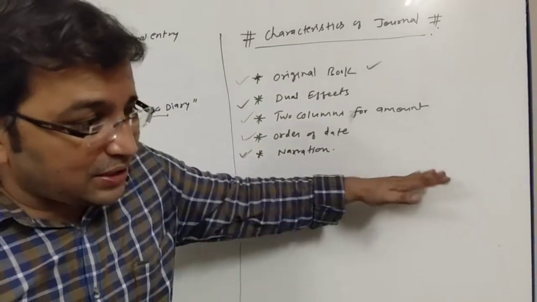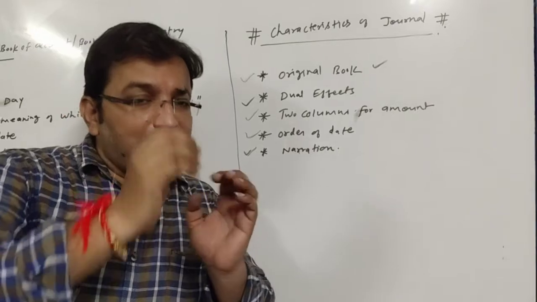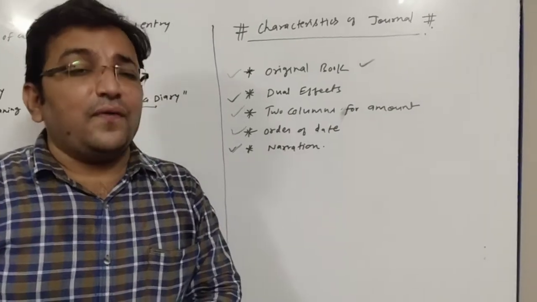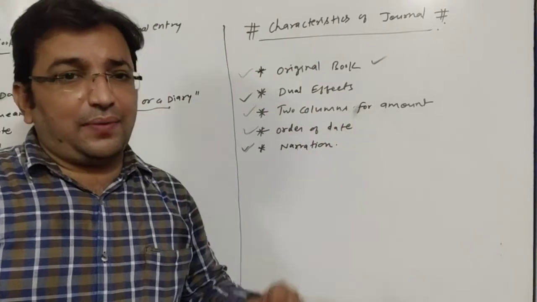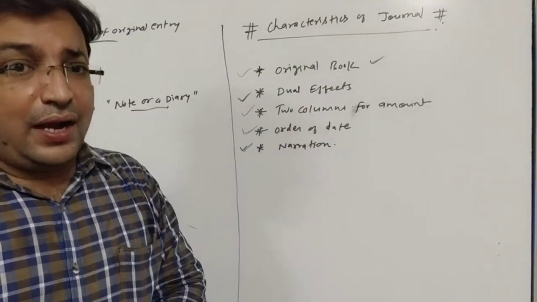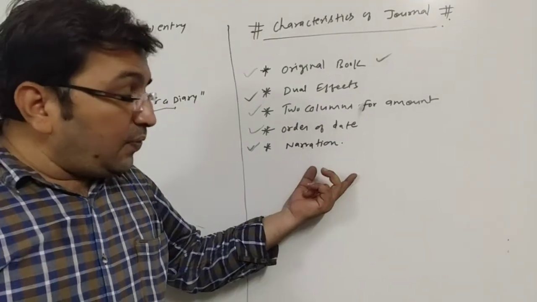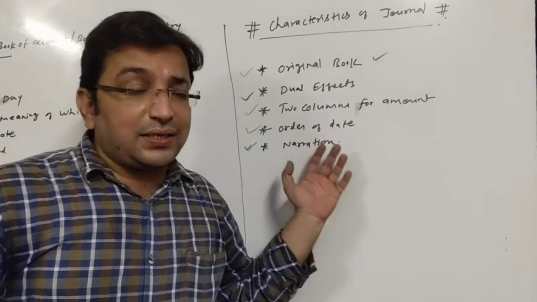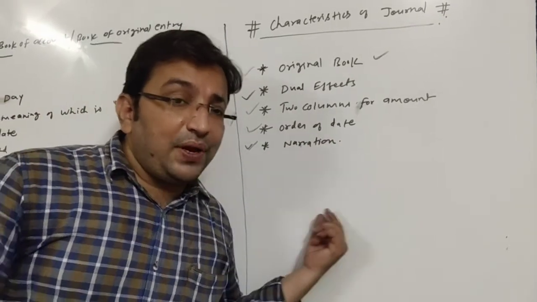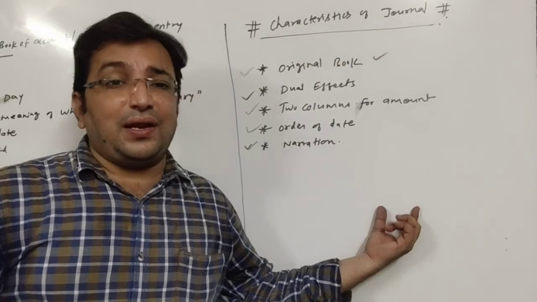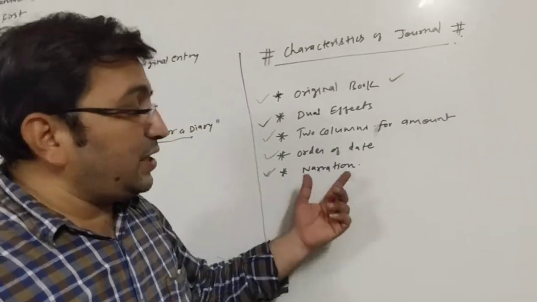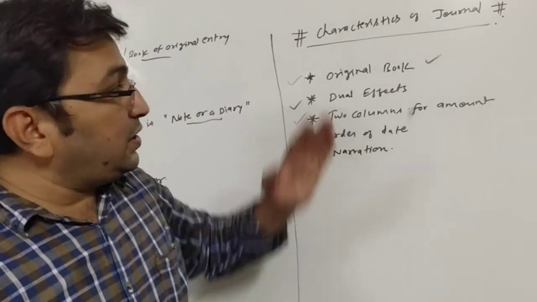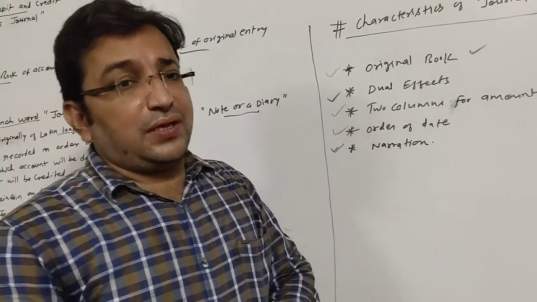After recording the transaction in journal, a brief explanation is written about the transaction. The account is debited, the account is credited. If you want to confirm whether the transaction is correctly recorded or not, a brief explanation of the transaction is given, and that is known as narration. So these are some characteristics of journal.